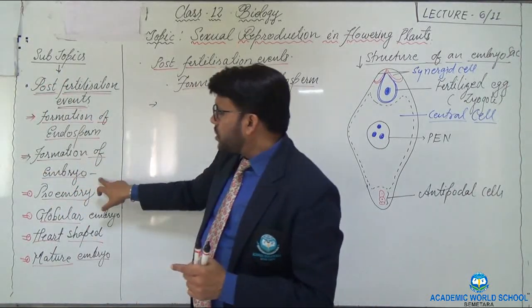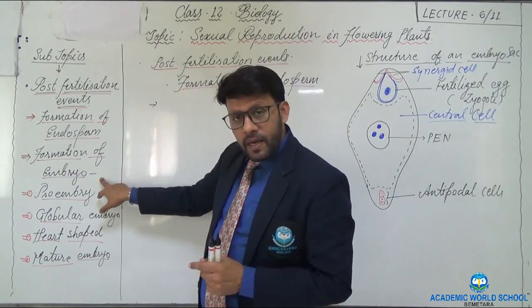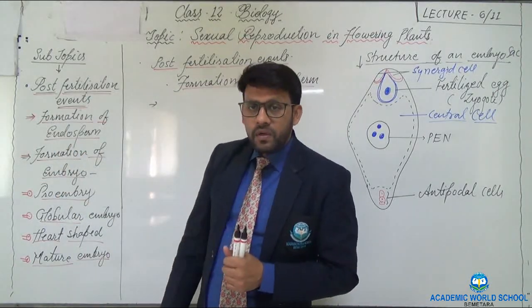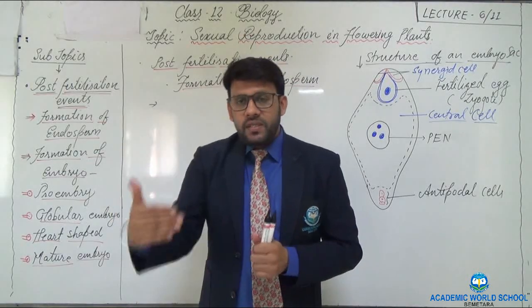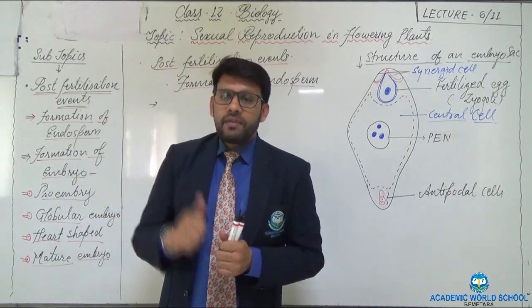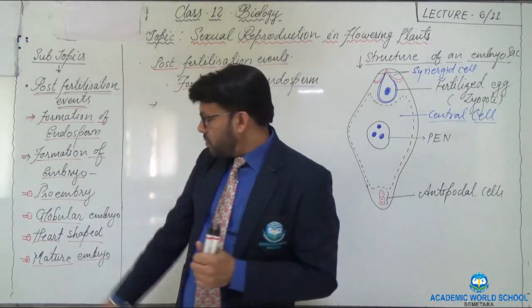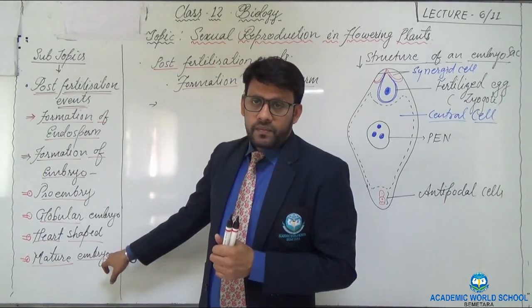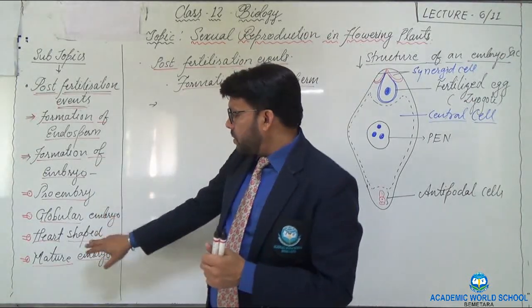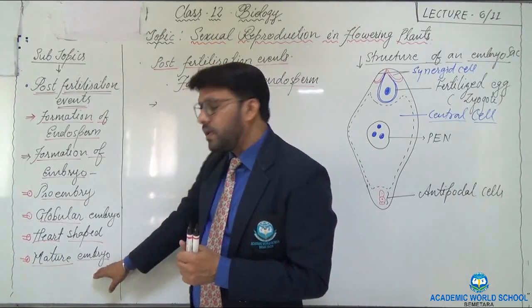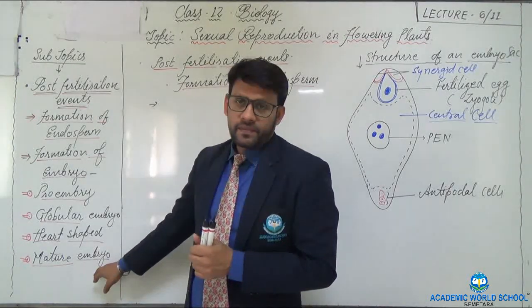Then we'll talk about the formation of embryo, or the development of embryo, or we can say the different stages that we see as the embryo develops, under which we will discuss the different stages of the embryo. So these are the pro-embryo, then globular embryo, heart-shaped embryo, and finally the mature embryo.